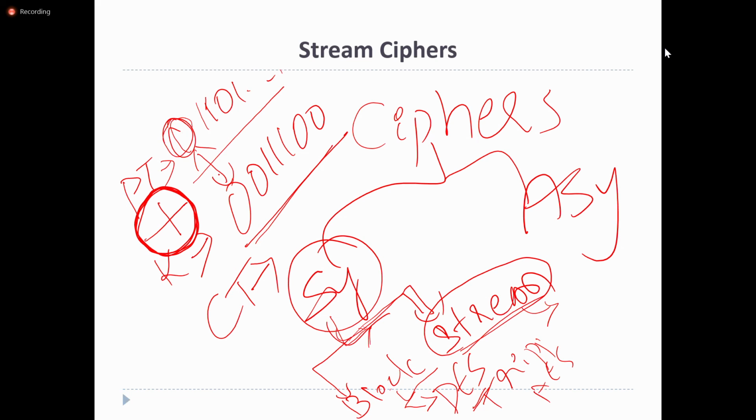Suppose the first bit is 0 in plain text and the key is 0, then it results in 0. And the second bit is 1 in plain text and in key it is 0, the result is 1. So like that, it produces the cipher text. So in stream ciphers, it is simply performing the bit by bit XOR operation between the plain text and key.